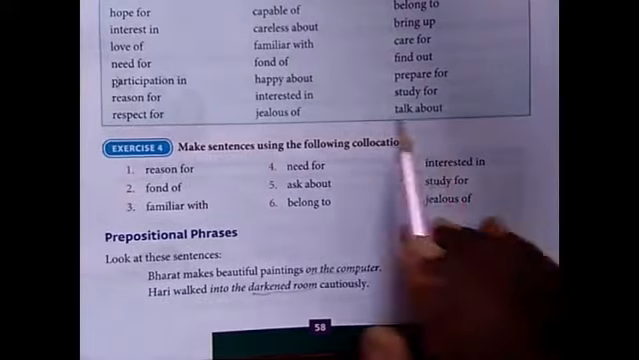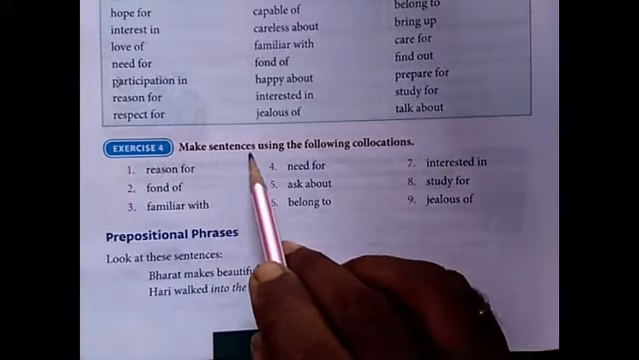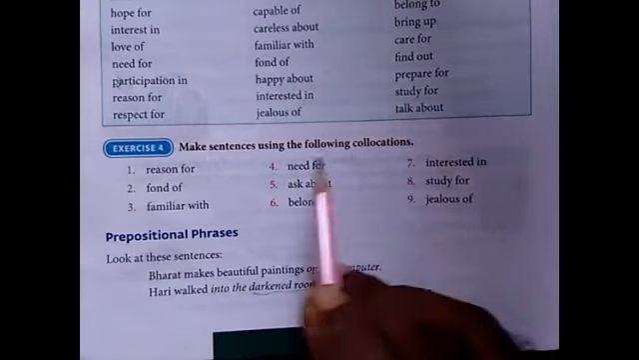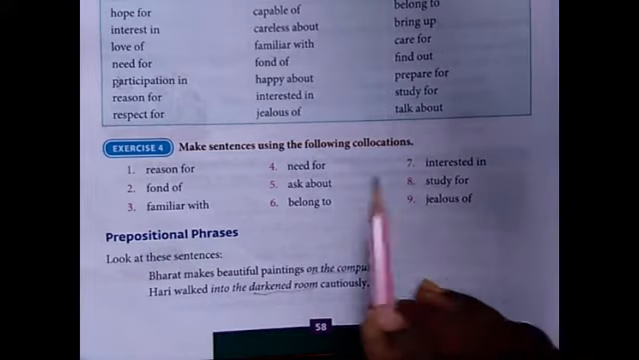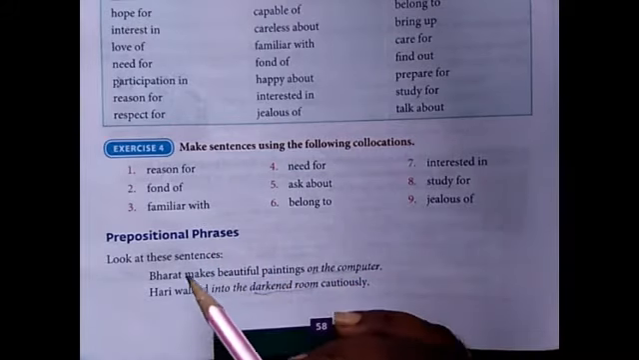Here we have few exercises. Exercise 4. Make sentences using the following collocations. Here 9 collocations are given. So make your sentences of your own.